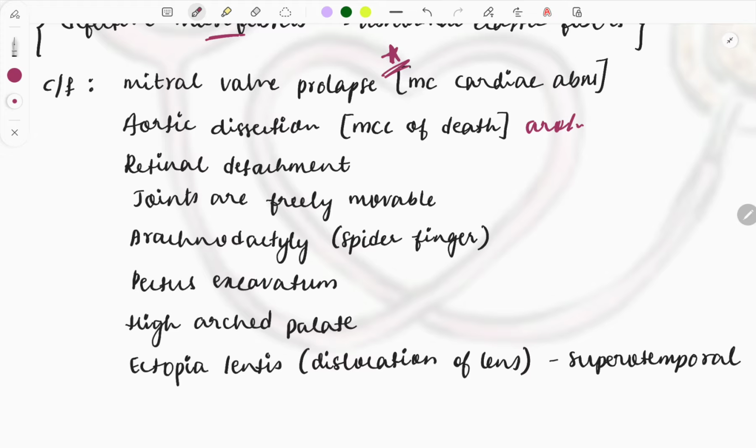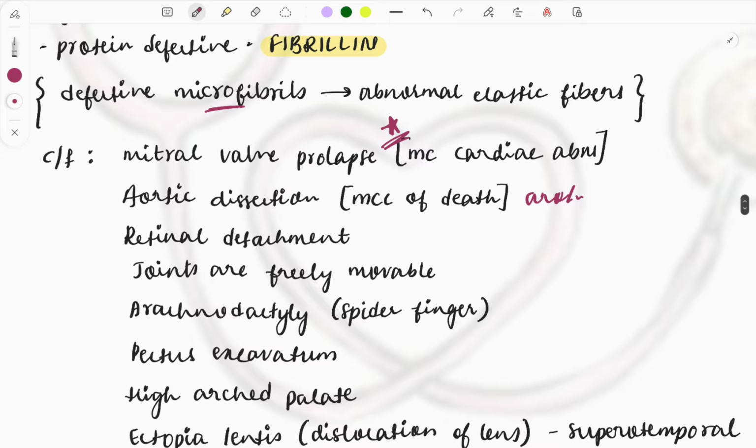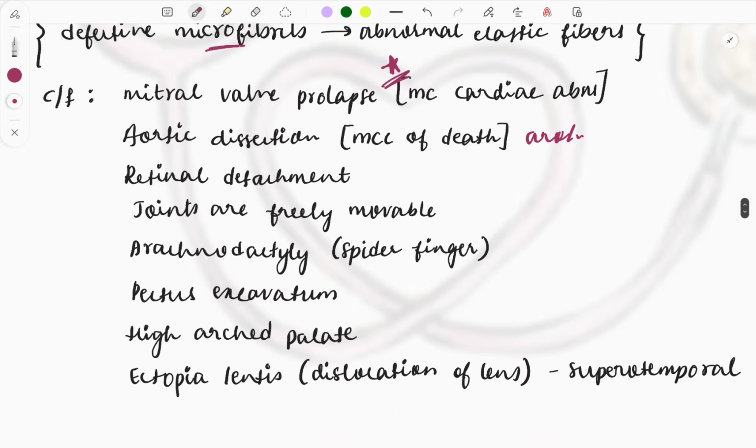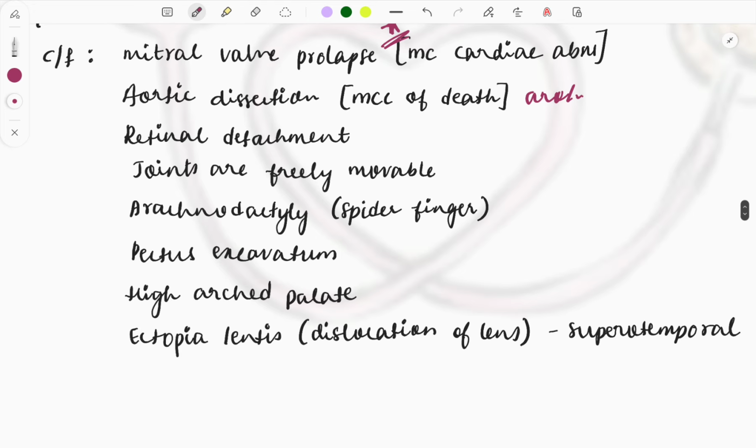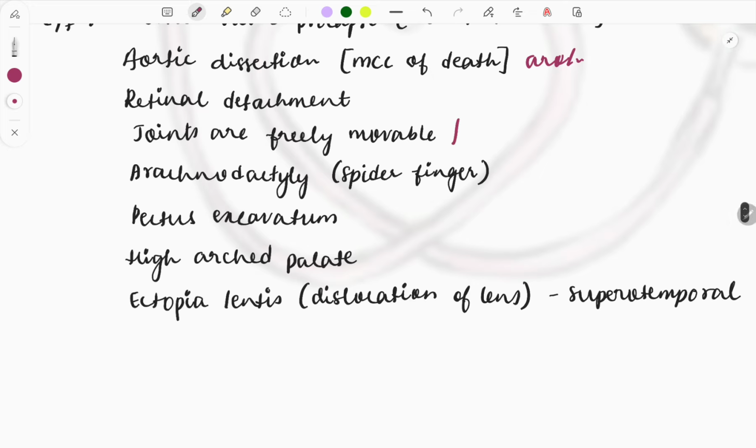It will dilate and cause dissection, and this is also the most common cause of death in patients with Marfan syndrome. Retinal detachment, again another important buzzword which you must look for in the case. Joints are freely movable, which can also be given as flexibility of the joints or hyperextensibility of the joints. Then arachnodactyly, which is also called spider finger.